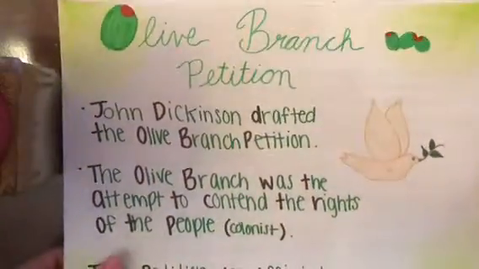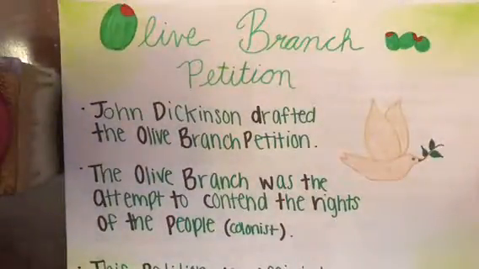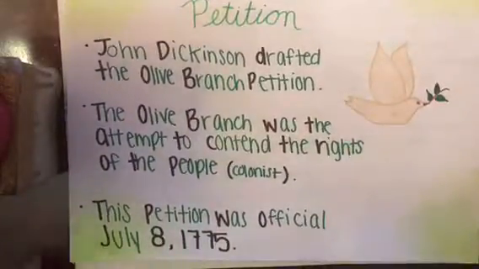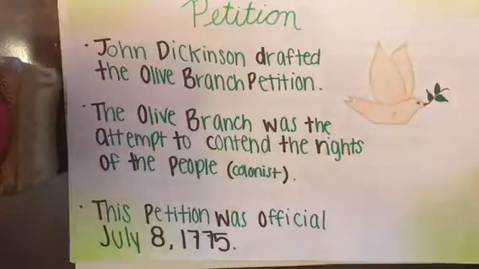Olive Branch Petition. The Olive Branch Petition was drafted by John Dickinson. They attempted to contend the rights of the people and colonists. On July 8, 1775, this petition was made official.